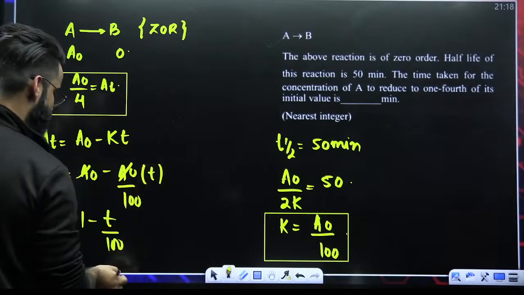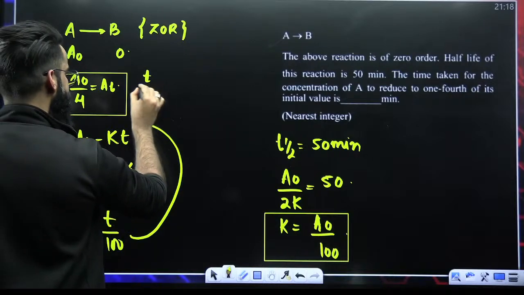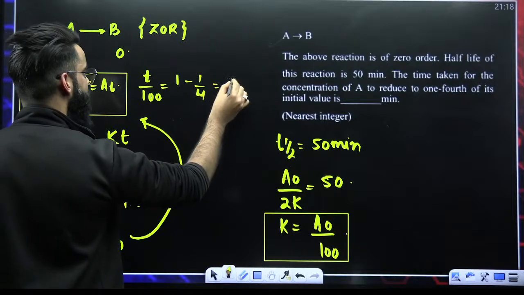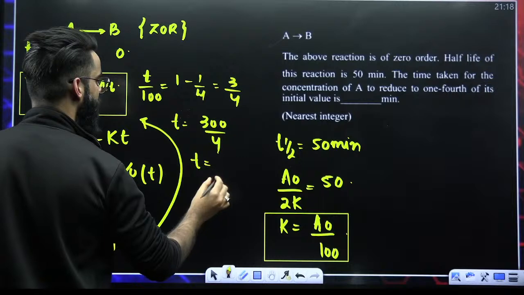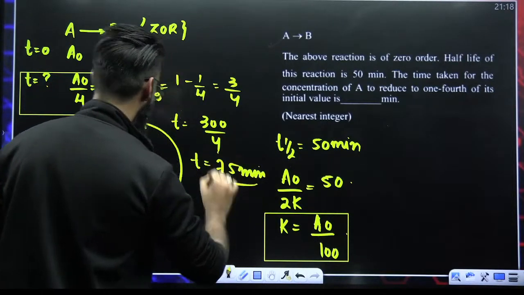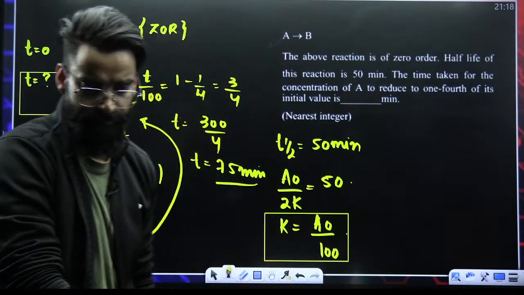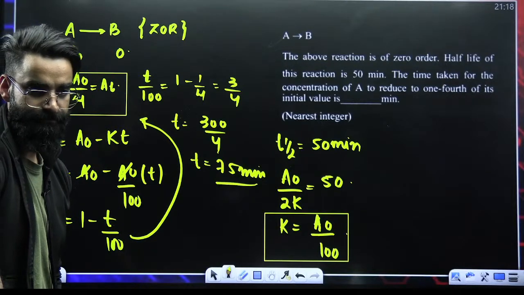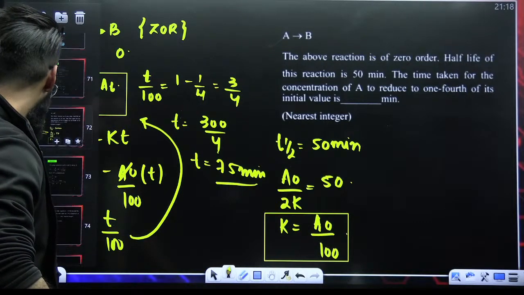Perfect. So now it's just a matter of calculation. t divided by 100 is equal to 1 minus 1 by 4. 1 minus 1 by 4 is 3 by 4. So t is equal to 300 divided by 4, which is 75. The time is in minutes, right? So 75 minutes is the correct answer. I believe even this particular question is clear to you.